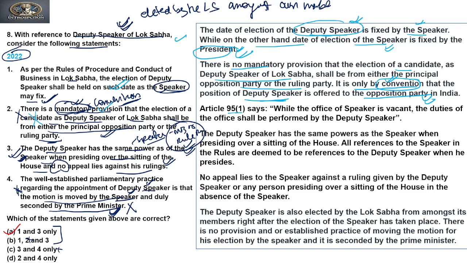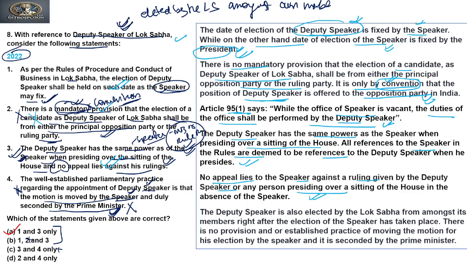Now Article 95 clause 1 says that while the office of speaker is vacant, the duties of the office shall be performed by the deputy speaker. While performing the duties of speaker, the deputy speaker has the same power as the speaker when presiding over a sitting of the house, and all references to the speaker in the rules are deemed to be references to the deputy speaker when he presides. So because of this, we can say that the third is also a correct statement. It also says that no appeal lies to the speaker against a ruling given by the deputy speaker or any person presiding over a sitting of the house in the absence of the speaker.